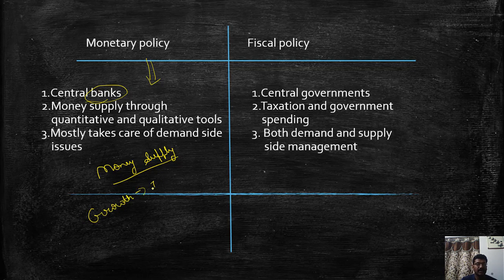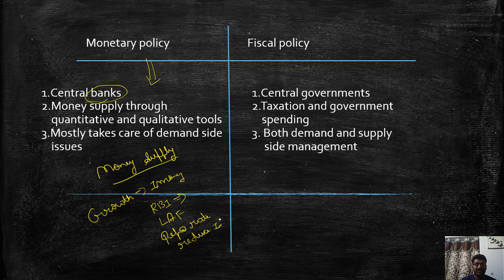So money supply in the country should be increased. What the RBI will do, for instance in India, RBI will use a tool known as liquidity adjustment facility, and in that the repo rate. The RBI will reduce the interest rates.